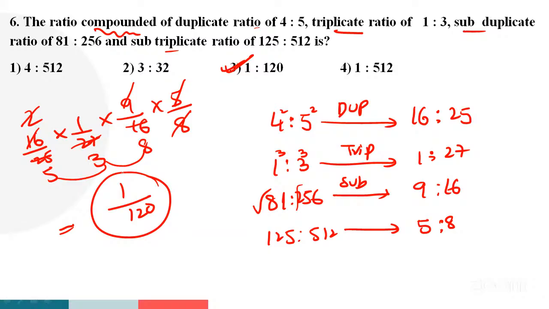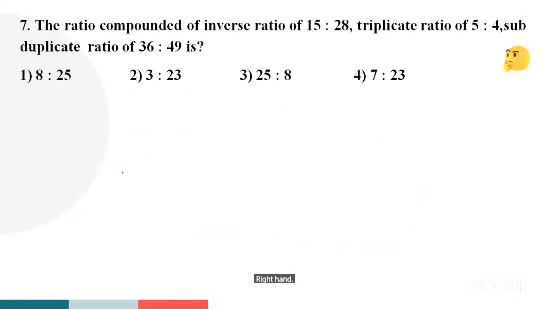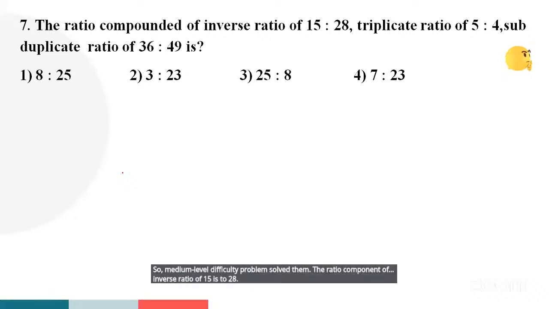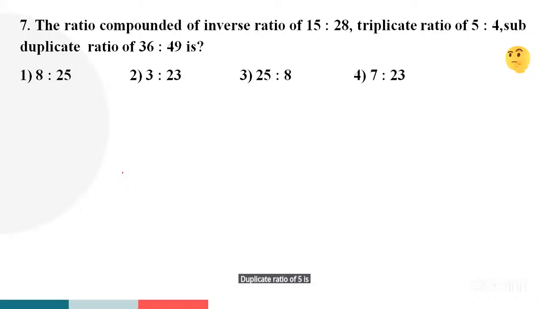Okay, and move on to next one, guys. Maybe you got 10-15 problems with only basic methods. After that we will solve medium level difficulty problems. The ratio compounded of inverse ratio of 15:28, triplicate ratio of 5:4, sub-duplicate ratio of 36:49. So which option is the right answer, guys?